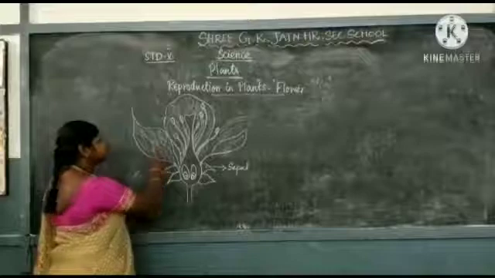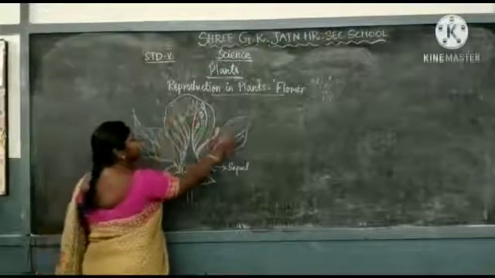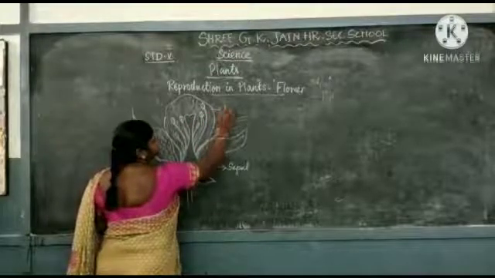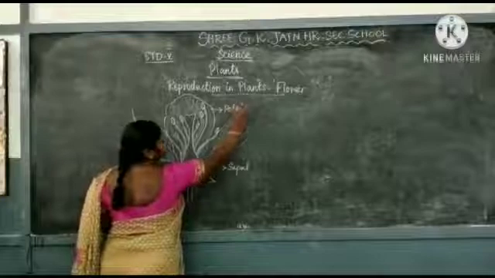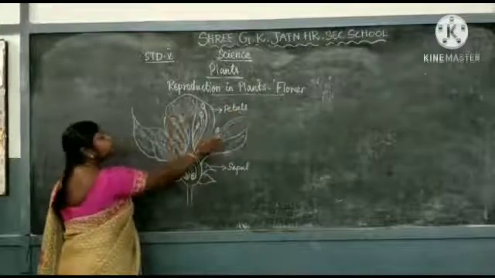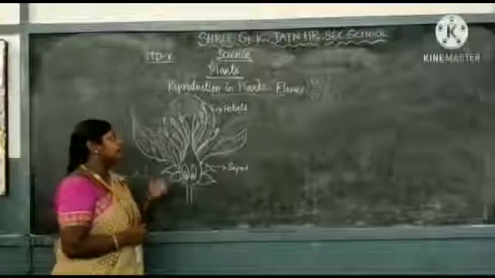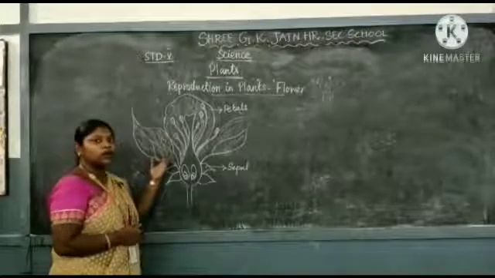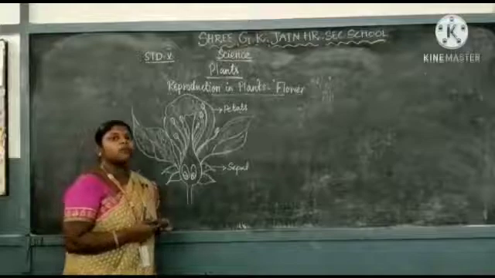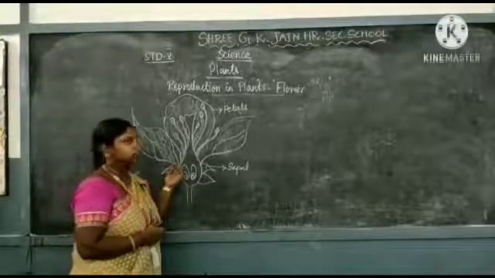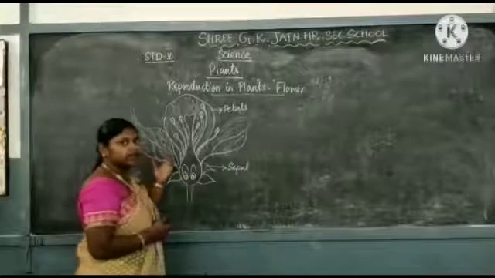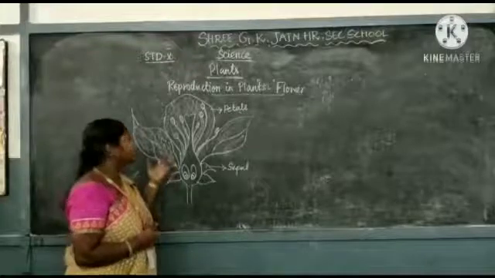Then we are going to see the petals. These are petals. Most of the petals are of different colors. They have a nice aroma to attract the pollinators towards them. So for that they have different colors with different aromas.